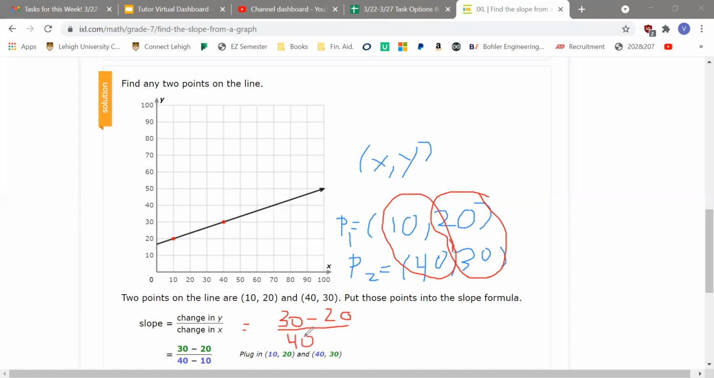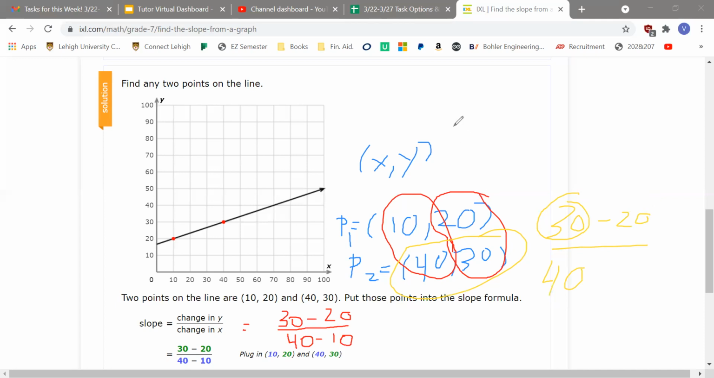What you have to remember is that when you subtract, make sure you subtract in the same order. When you find the change in y, you start with 30 first, and then minus 20. When you do the change in x, make sure you also start at the same point. Because you started subtracting from point 2 first, where the 30 is from point 2, make sure you also start from the x in point 2, which is 40.